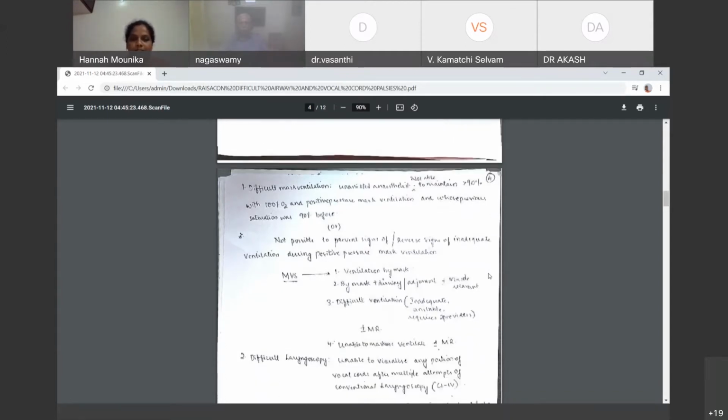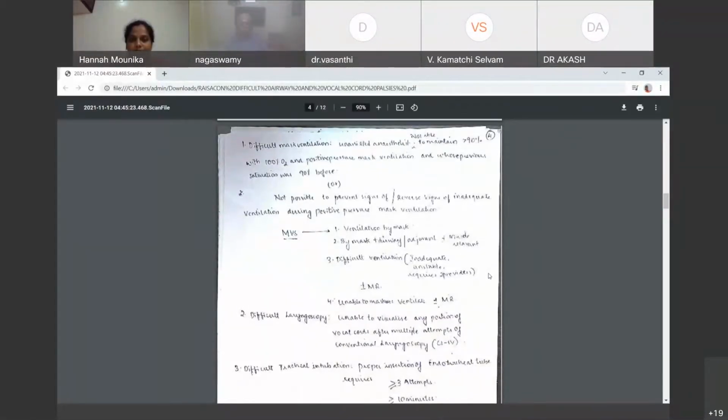The mask ventilation scale will be like: first one is ventilation by mask. Second one, ventilation using airway or adjuvant with or without muscle relaxant. The third one is difficult ventilation, which means inadequate, unstable, or requires two providers with or without muscle relaxant. And the fourth one is unable to mask ventilate with or without muscle relaxant.